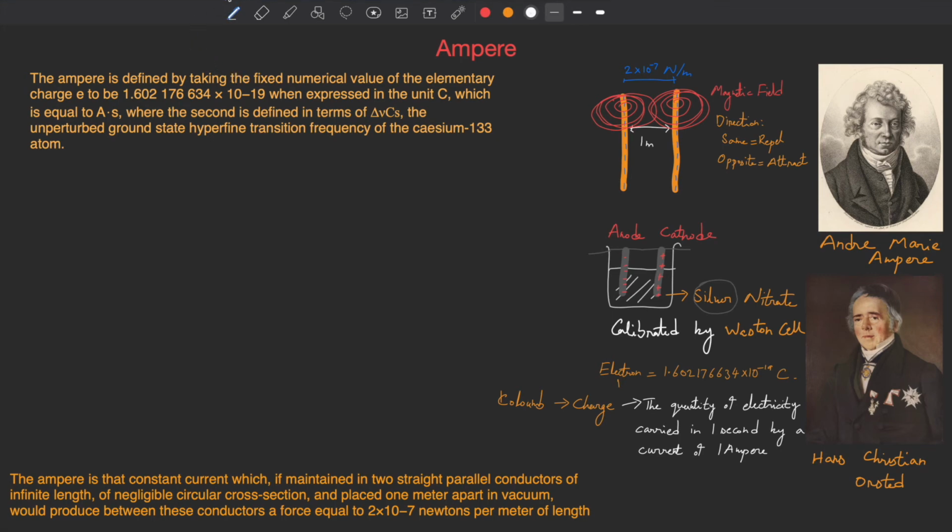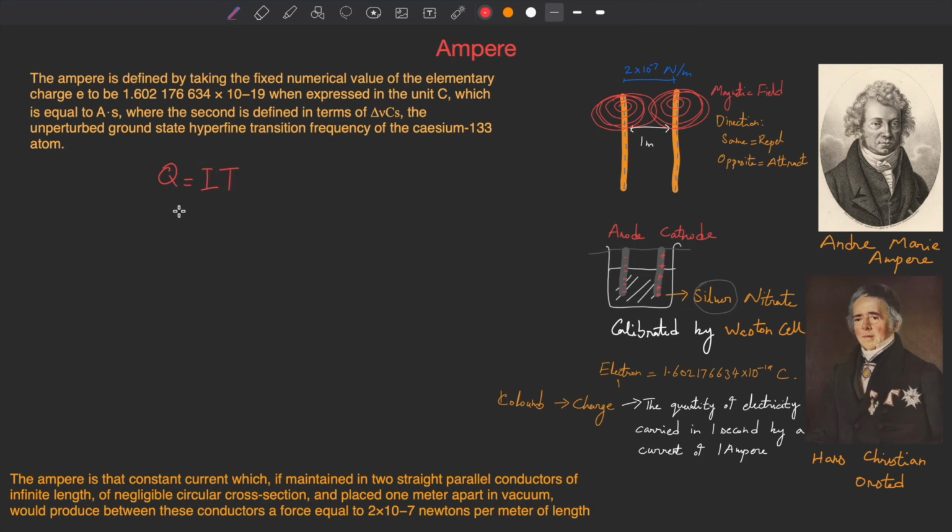What this definition is actually trying to say, in equation form, is that charge is given by Q equals I T, where Q is the charge, I is the current in amperes, and T is time, given in seconds.